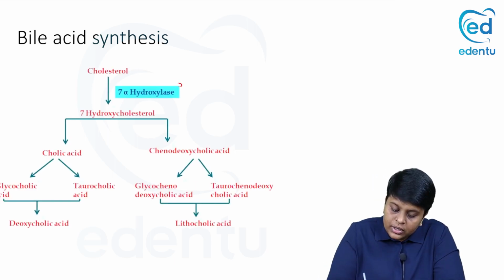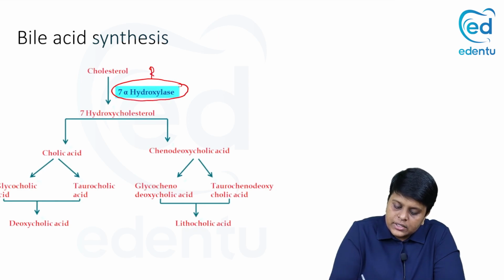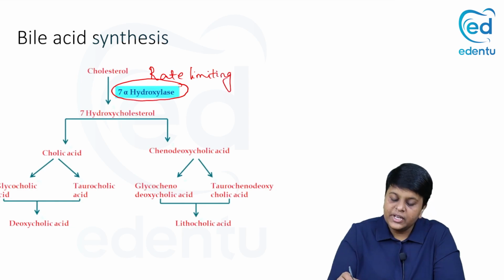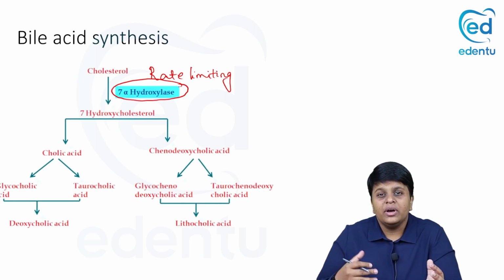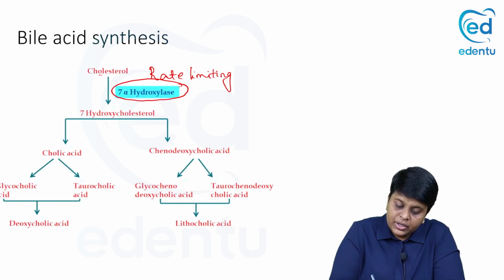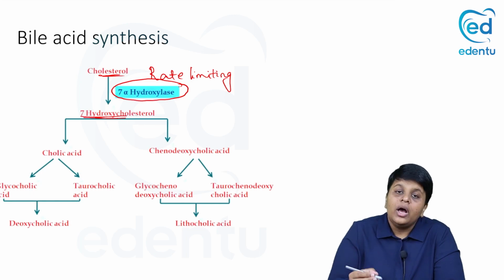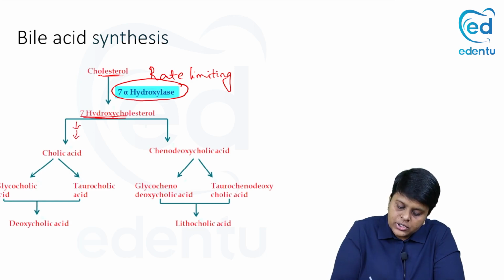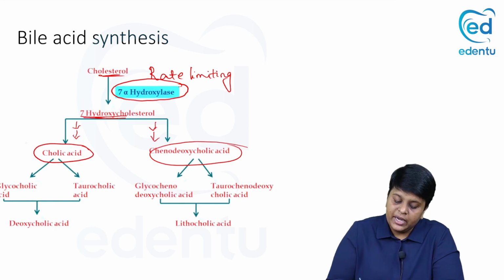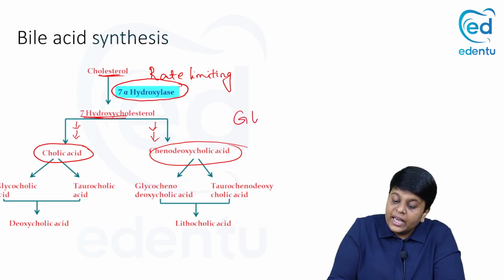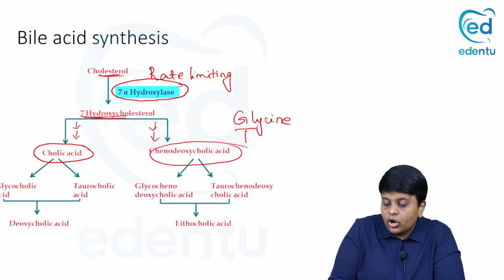So from cholesterol, the enzyme 7-alpha hydroxylase. This is a rate limiting enzyme of bile acid synthesis. Rate limiting enzyme of bile acid synthesis is 7-alpha hydroxylase. You don't need to know the complete steps, but remember that cholesterol by 7-alpha hydroxylase will be converted to 7-hydroxycholesterol, and through a further series of steps, this is not just one step, a series of steps, you form the primary bile acids cholic and chenodeoxycholic acid, and these primary bile acids get conjugated to the amino acids glycine and taurine.